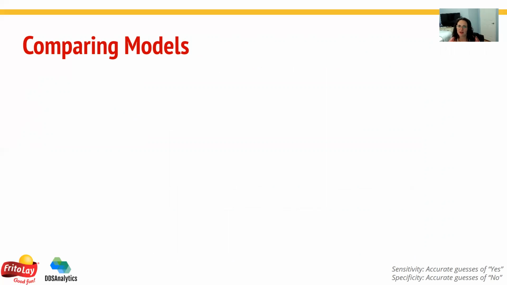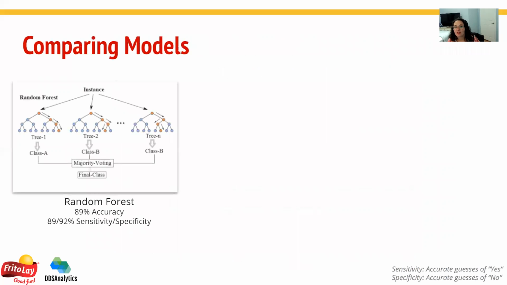And next, we wanted to talk about what models we used to best predict attrition for Frito-Lay. First and foremost, we started with a random forest. However, we did not choose this. It only had an 89% accuracy. A random forest is a great classifier model that builds out multiple decision trees, bases those on the variables, and predicts which one will be the best fit for the model. However, this one wasn't for us.